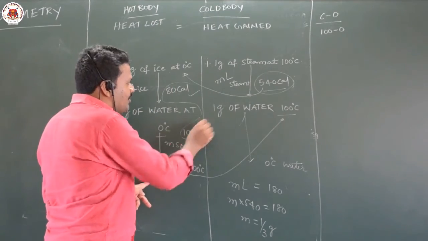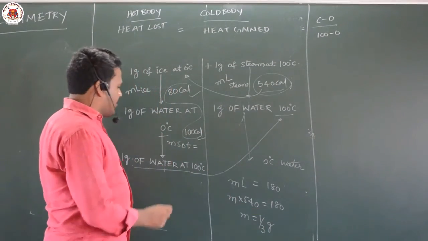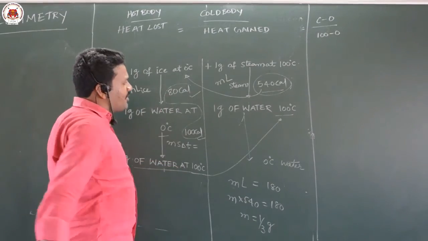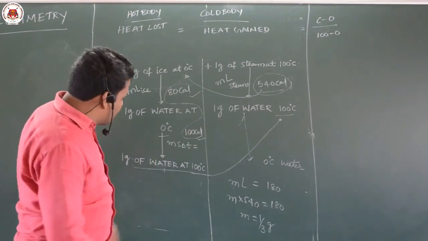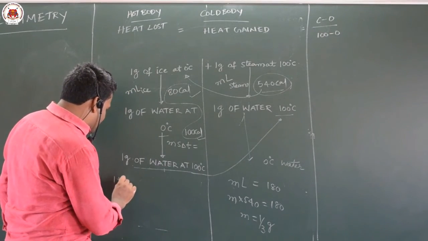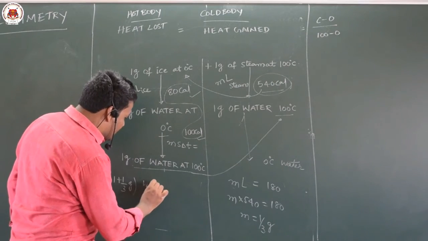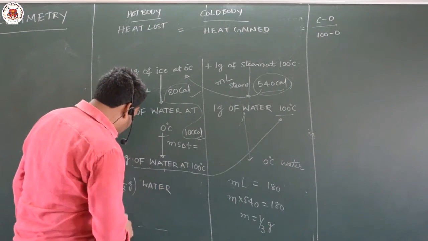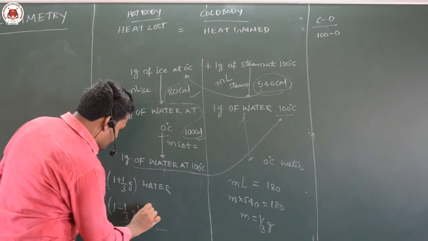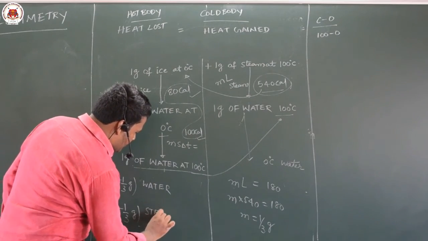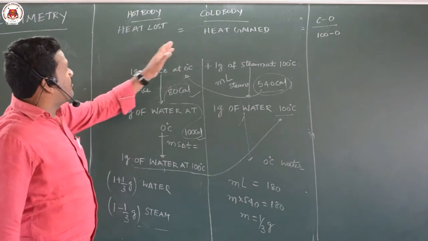to bring the equilibrium. Here instead of 1 gram, 1 by 3 gram of steam will melt, and it will convert 1 gram of ice into 1 gram of water at 100 degrees. So in equilibrium, 1 plus 1 by 3 gram of water will be there, and 1 minus 1 by 3 gram of steam will be there. Okay, this is how you have to apply law of mixtures.